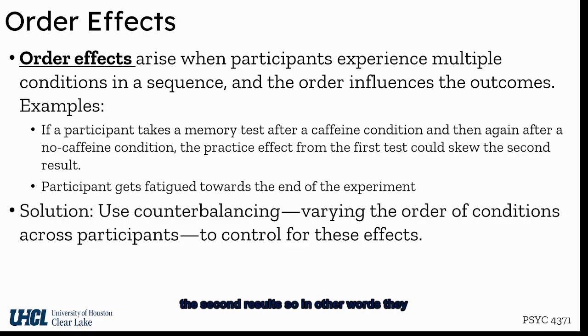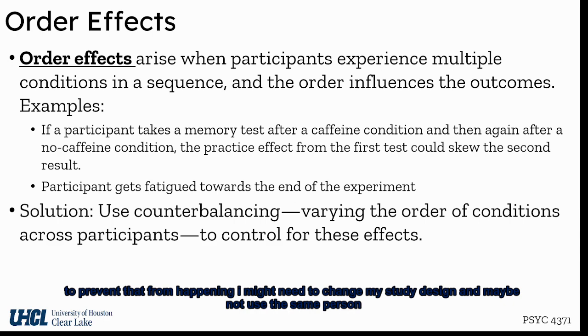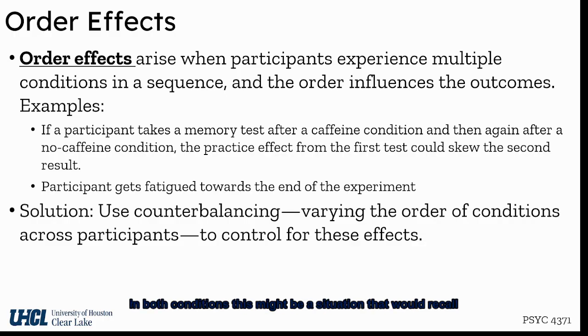So, in other words, they simply got better on the test. So, maybe I need to do something to prevent that from happening. I might need to change my study design and maybe not use the same person in both conditions. This might be a situation that would call for two different groups, not repeated measures.